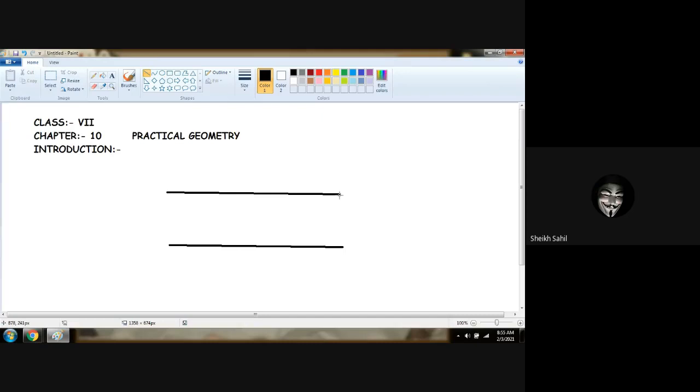If this is extended from here, let me clear you. If this is shorter one, then these two lines are said to be parallel lines. Are you getting? Lines which are at an equal distance and going in the same position are known as parallel lines. Are you getting?